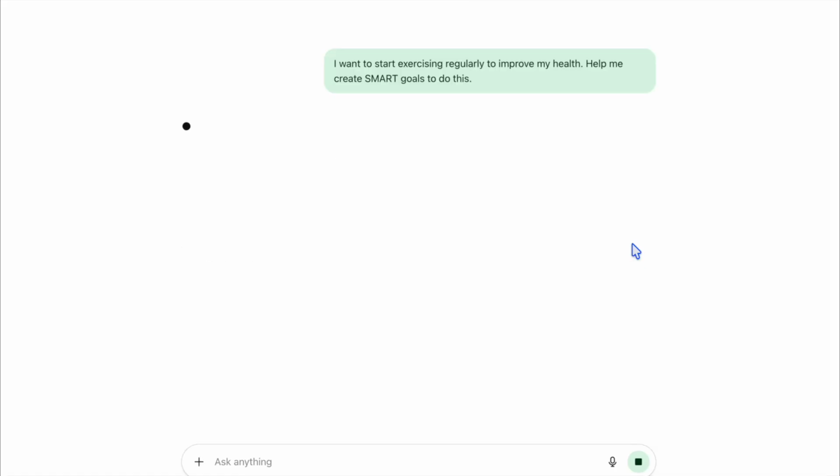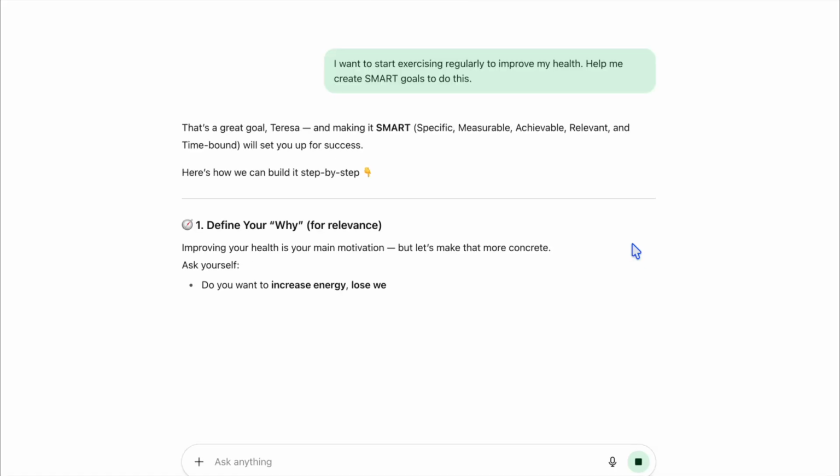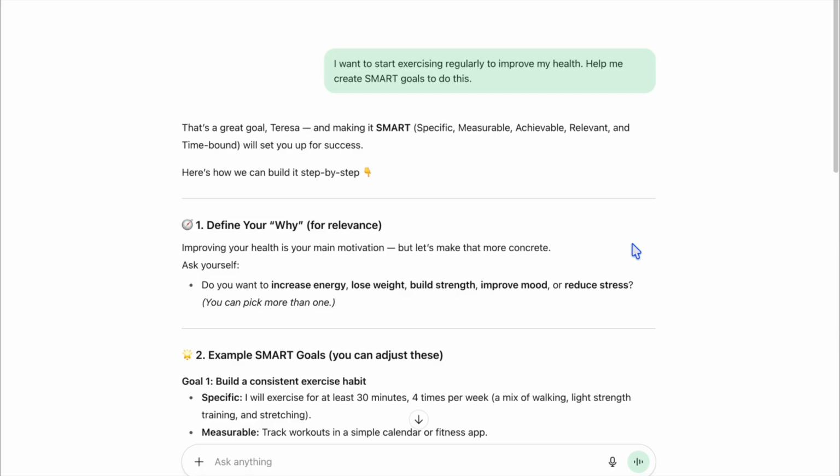Okay, we've got some information here on how to build a SMART goal plan, starting with define your why, and it suggests that we make it more concrete than just improving my health. And it gives some suggestions for that. Let's say we want to increase energy and build strength. Then we have some example SMART goals.